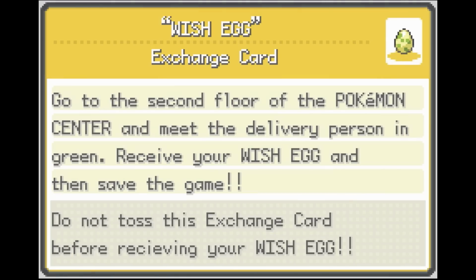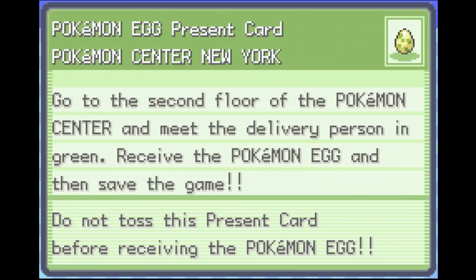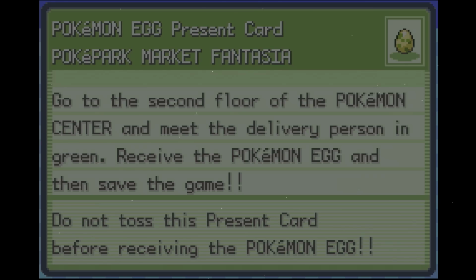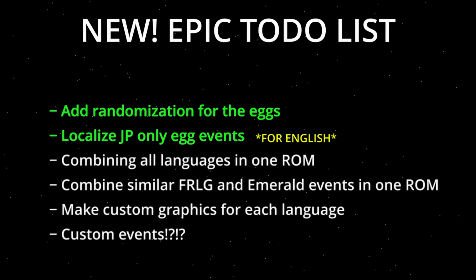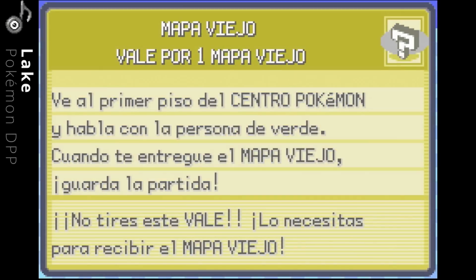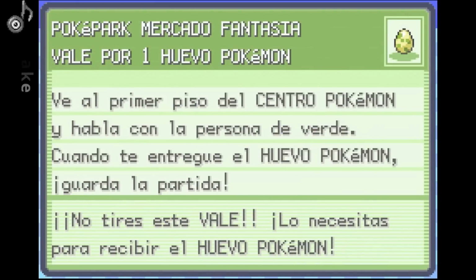We decided to switch things up a bit compared to the previous Wonder Card we made. Instead of calling the event Wish X, it is now Pokemon Center New York. For the Japanese only event we have Pokemon Center Japan and Pokepark Market Fantasia. With the Wonder Cards now also done, we have made localizations for the English games. Now it's about time to take a look at the translations made by every team.